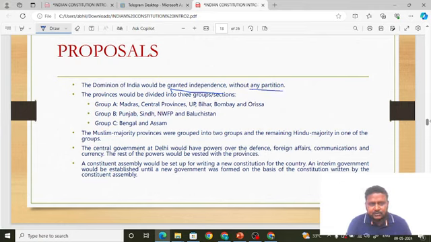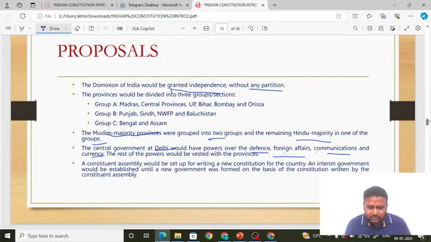And they are saying provinces will be divided into three groups. This you need not remember. That is Group A, Group B and Group C. These are the states or provinces that would be in Group A, Group B and Group C. The Muslim majority provinces are grouped into two groups and the remaining Hindu majority into one group. That is three groups, two for Muslim majority and one for Hindu majority. And the central government at Delhi would have powers over defense, foreign affairs, communications and currency, that is finance. Central government would have control over defense, foreign affairs, communications and finance.